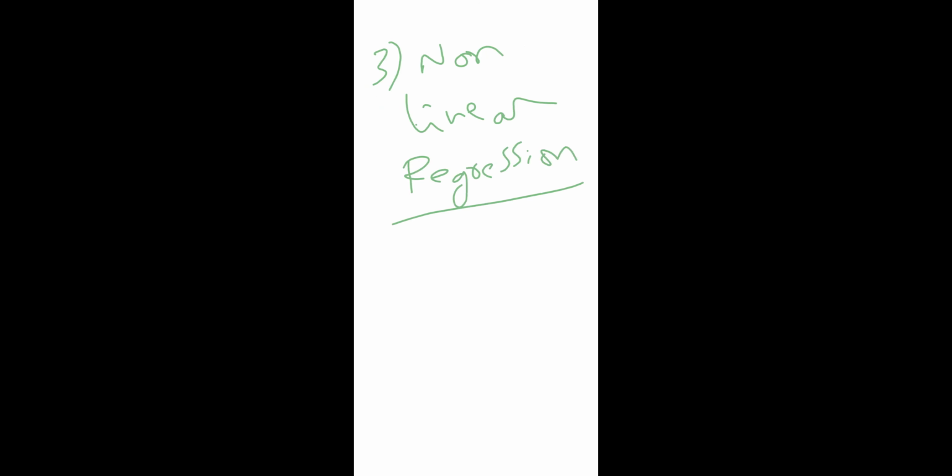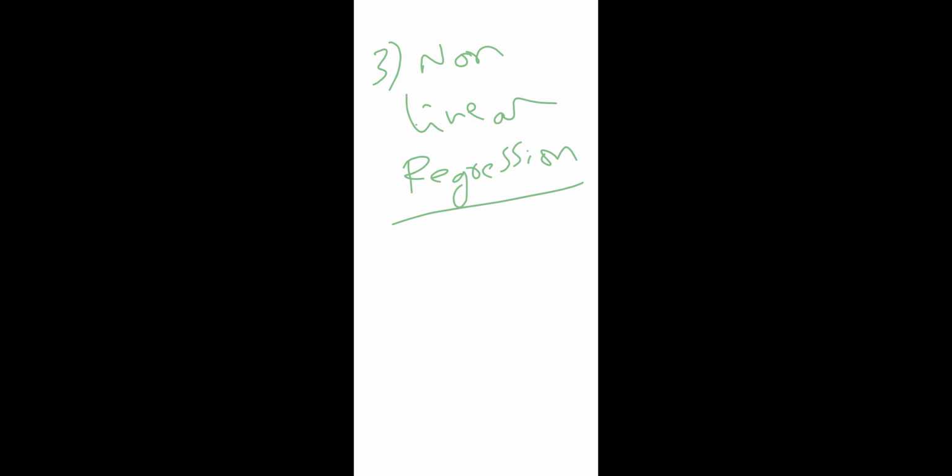The third one is non-linear regression. Non-linear regression means that the curve of the regression is not a straight line.